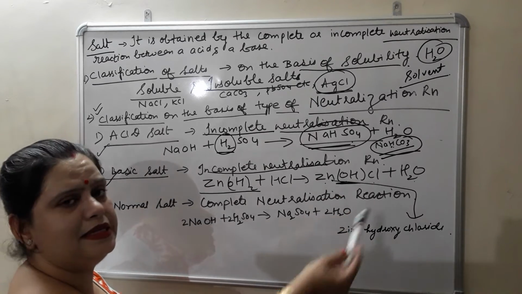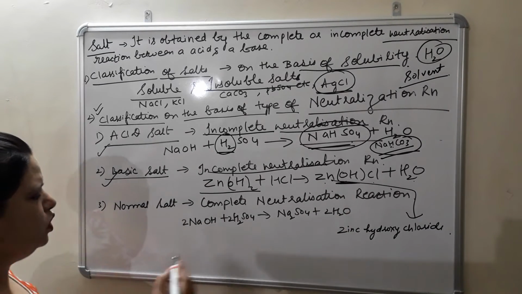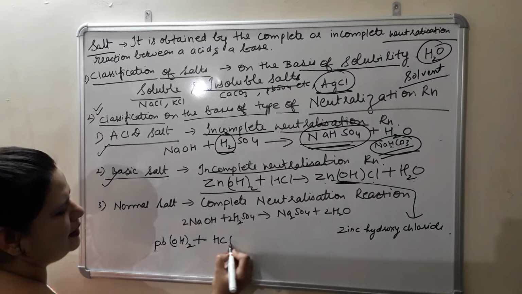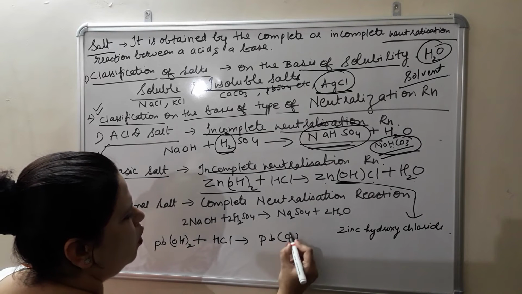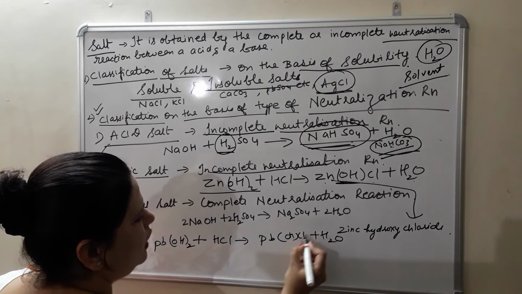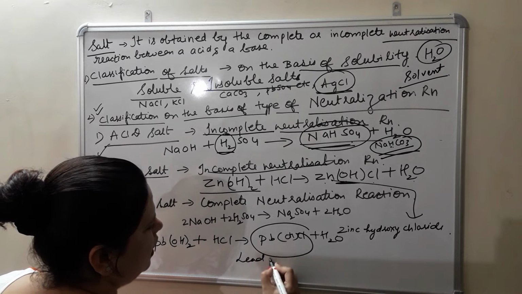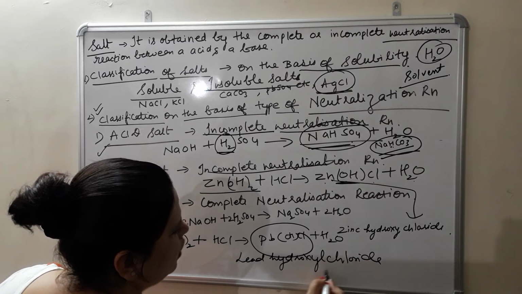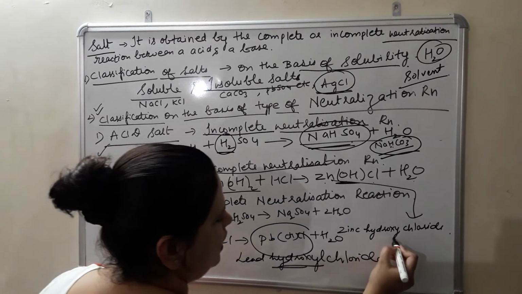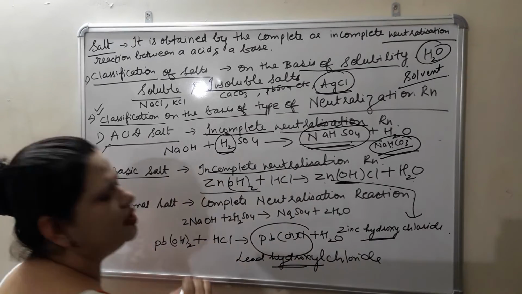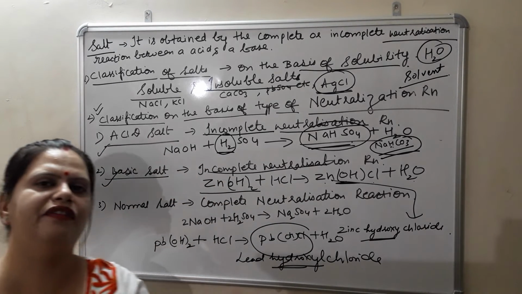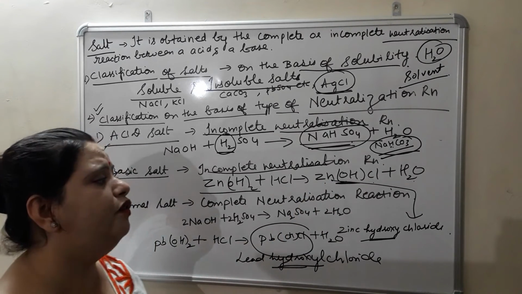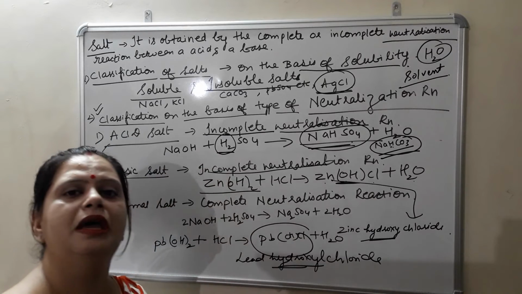It will give ZnOHCl. You can take Pb(OH)2, this also you can take, like lead hydroxide with HCl, it will give PbOHCl plus H2O. So name of this salt is lead hydroxychloride. So this hydroxy word is there. In the same manner here also hydroxy word is there. So this is your basic salt. So how will you differentiate? Where you will find hydrogen atom, that is acid salt. Where you will find hydroxyl ion, that is basic salt.